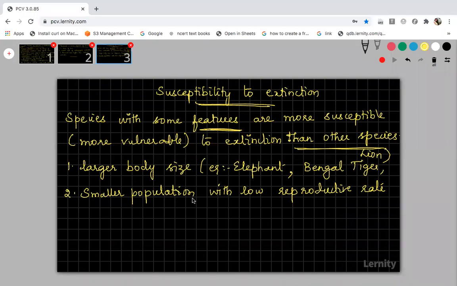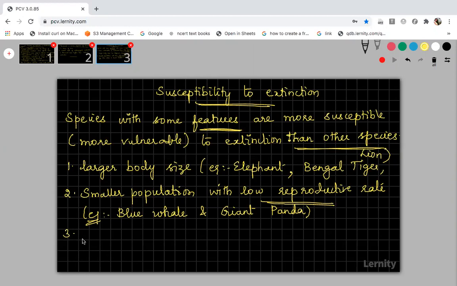So the second reason is smaller population organisms. Organisms which have a smaller population will have a low reproductive rate. Low reproductive rate means they will not be fast breeders, they will be slow breeders. Slow breeders means their reproductive potential will be comparatively less when compared to other organisms. Write down an example: smaller population with a low reproductive rate. For example, the blue whale has a smaller population with a low reproductive rate, and also the giant panda. So they can easily enter into extinction.